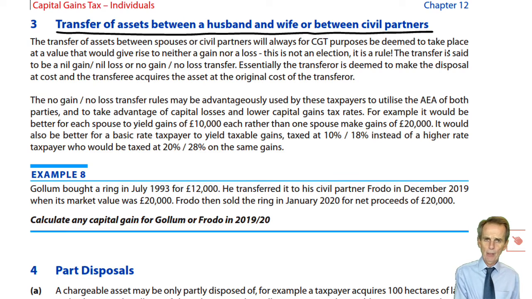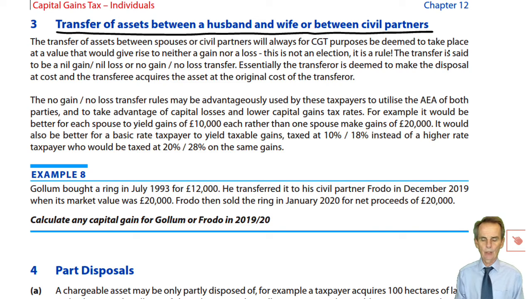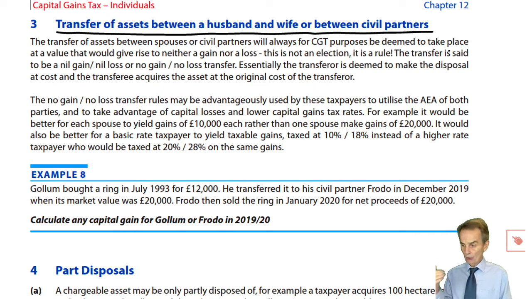If husband buys for 20, it's now worth 30. If I could sell that to my spouse for £30,000, crystallise a gain of 10, it's covered by my AEA. Next year, it's then worth 40,000. We think that's as high as it's going to go. Good time, therefore, to sell. Wife sells for 40 with a cost of 30.